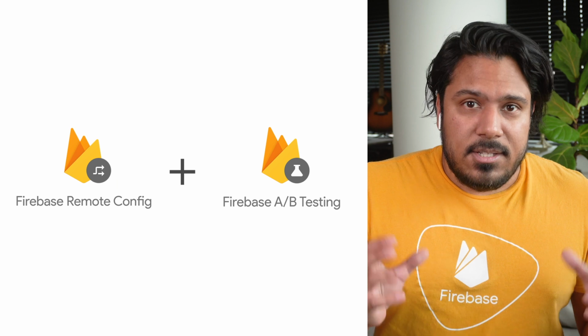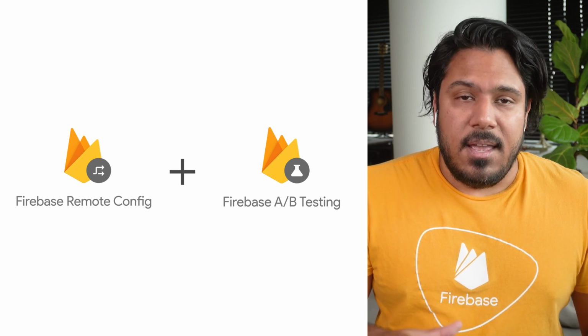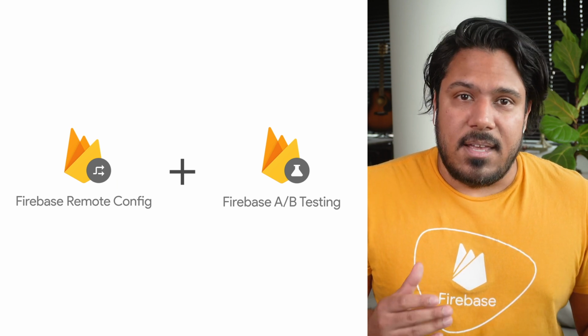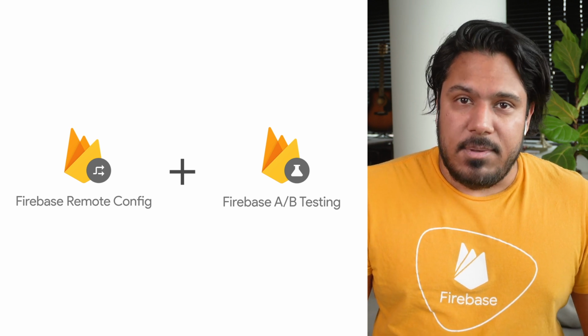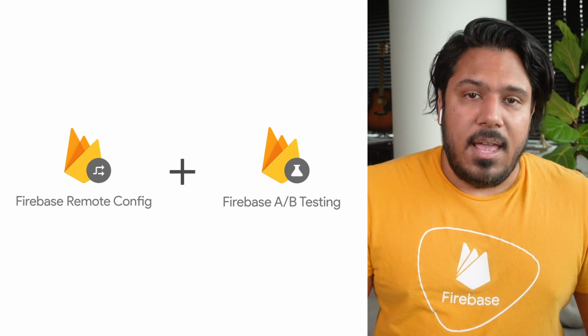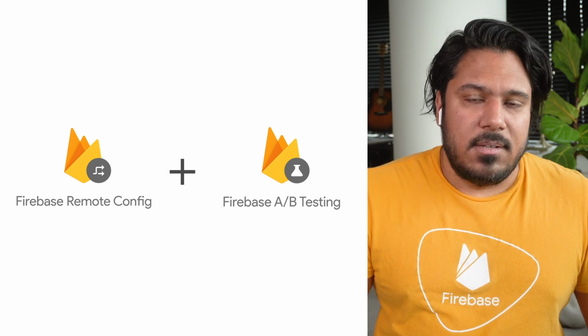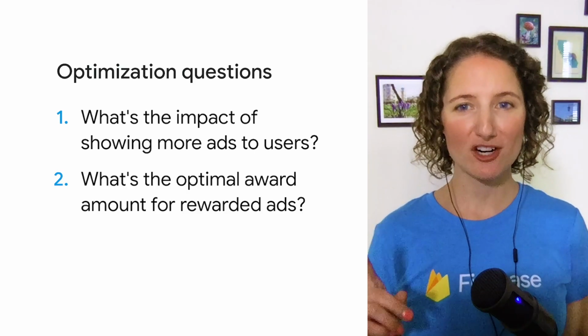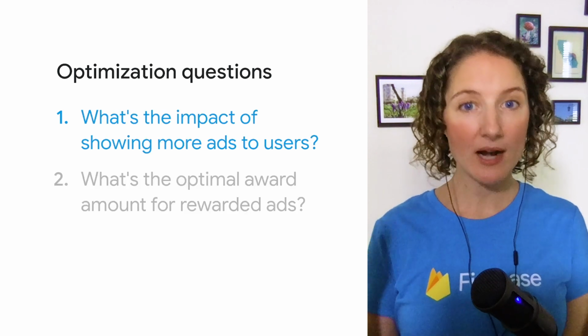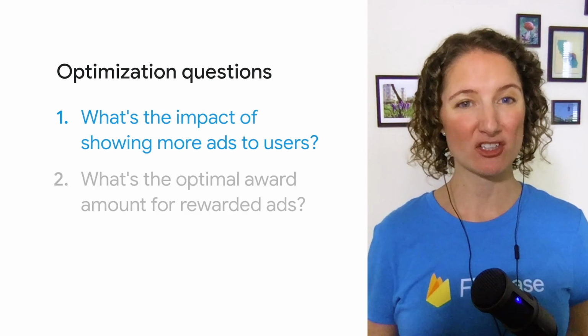This ability to target specific user segments and deploy different user experiences dynamically is what empowers Firebase A/B testing to perform A/B tests on different app variants and report on the resulting key metrics. And with that last piece in place, we've got our framework ready to start answering some of our questions. Awesome. So let's start with our first question. Can we show more ads without negatively impacting our metrics?